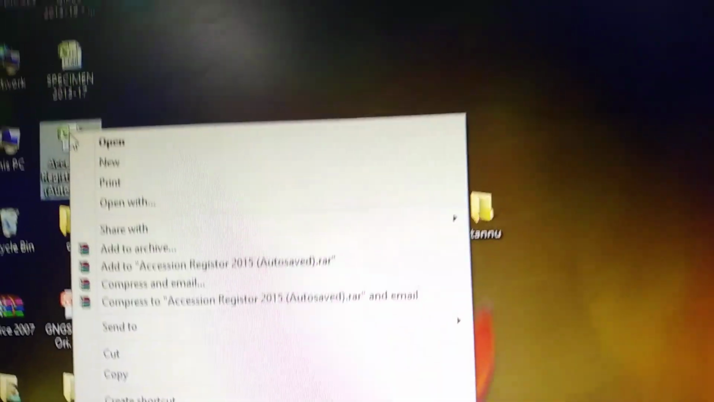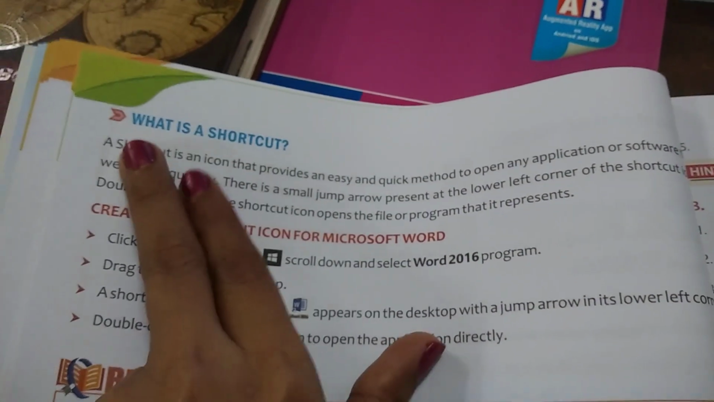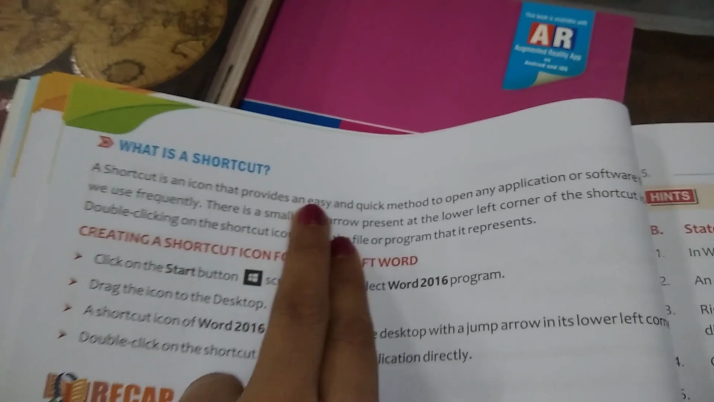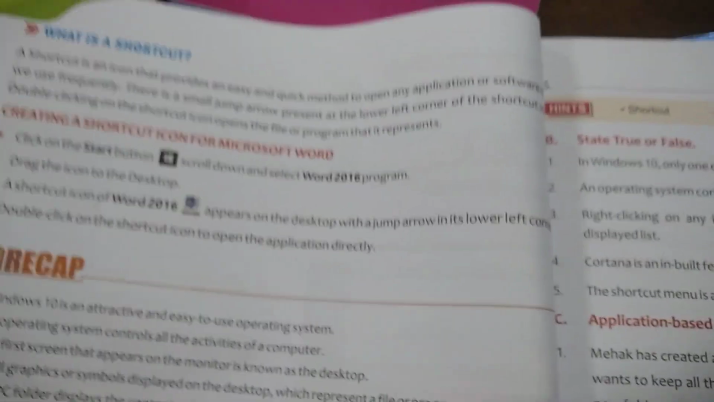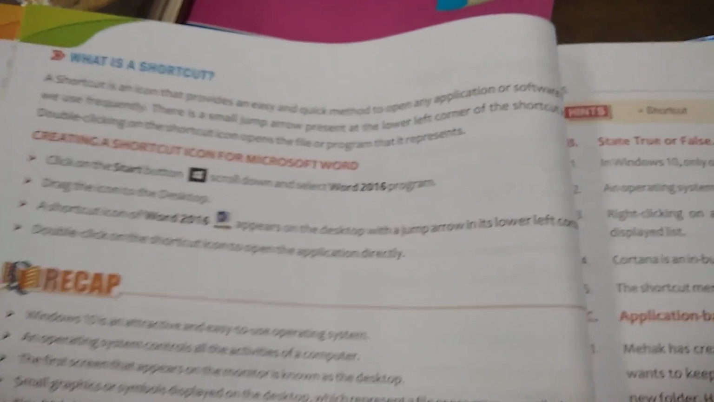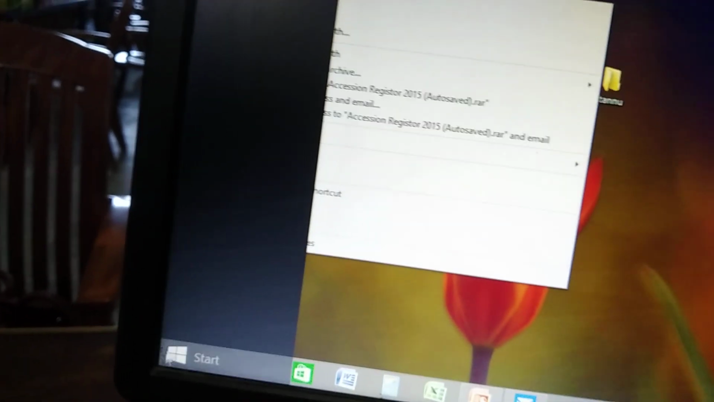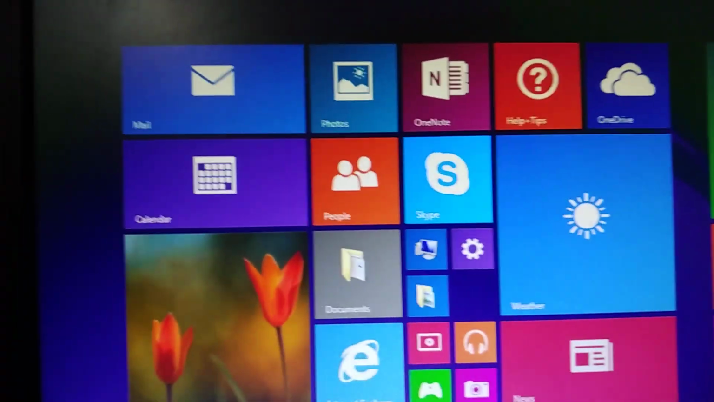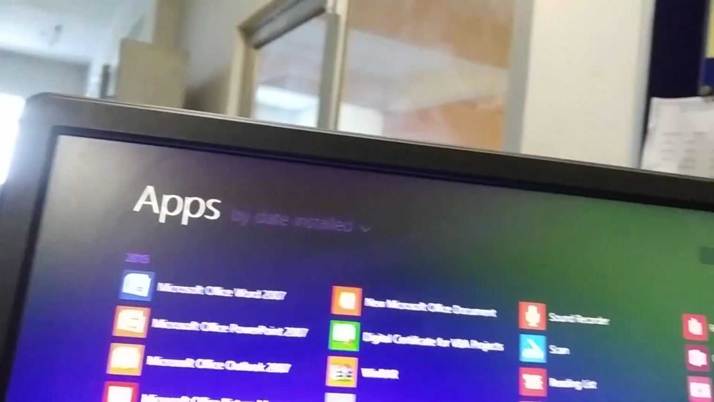And next is the shortcut. What is a shortcut? A shortcut is an icon that provides an easy and quick method to open any application or software that we use frequently. It has a small jump arrow at the lower left corner of the shortcut. When we have to start any application, we go to the Start button and then select the file or folder. It is a time-taking process.